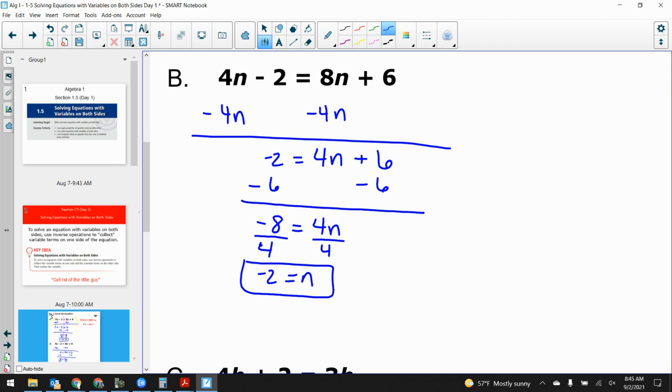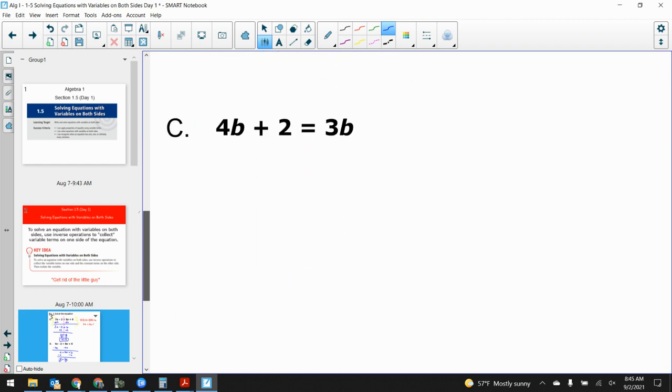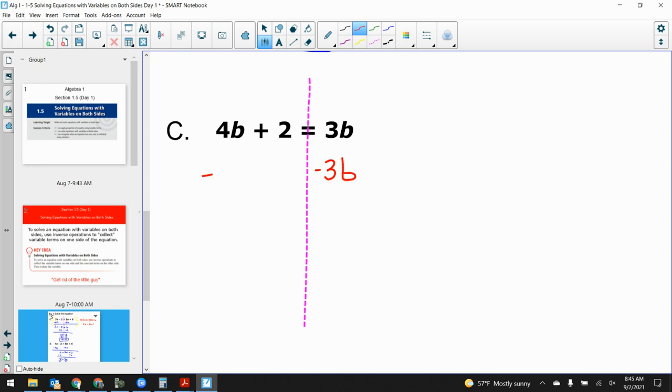Now, there's one exception to my rule. Take a look at this next one. Which one is the, don't start writing yet. Which one is the little guy? 3b. The 3b, right? The 3b is the little guy. If I were to move the 3b, don't do this. If I were to move the 3b, I would have to subtract it over to the other side.